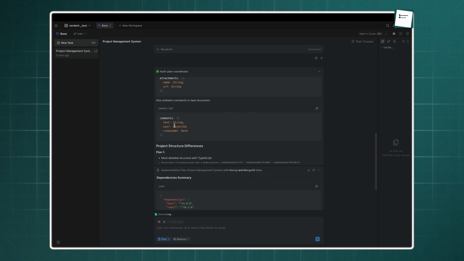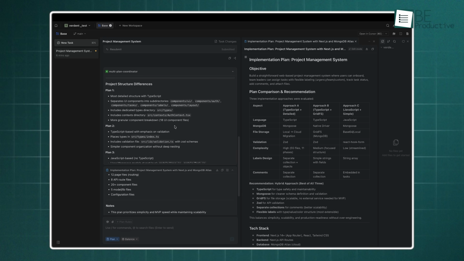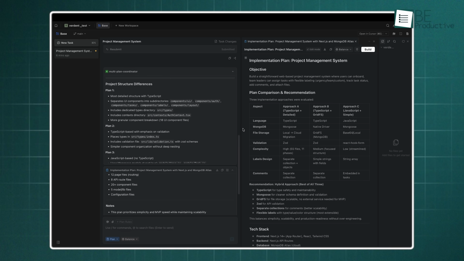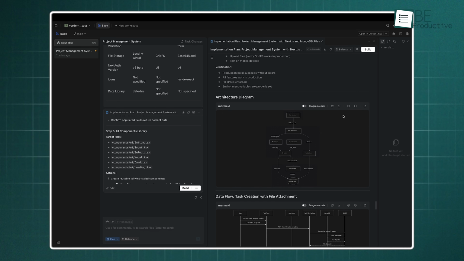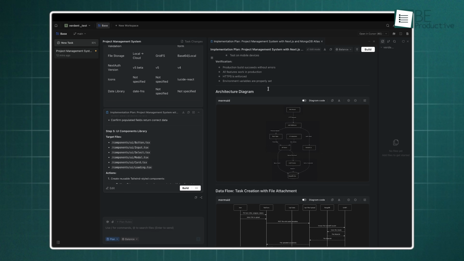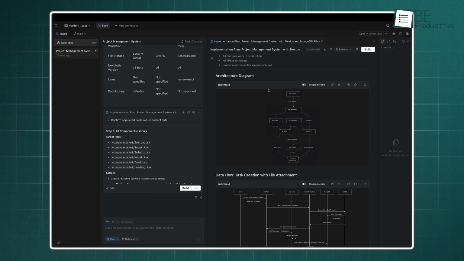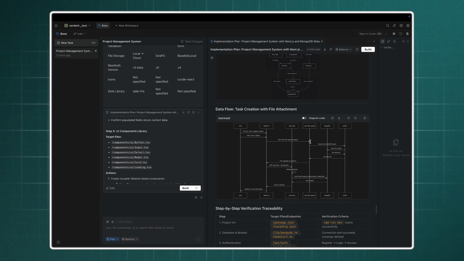Okay, so moving to the next phase, let's see what's coming. We all know that looking at a massive wall of text can be exhausting, and it makes it very hard to follow complex logic. To solve this, Verdent uses a canvas to turn those discussions into visual diagrams that you can understand at a single glance. It creates flowcharts for things like how a user logs in or how data moves through the system. It builds sequence diagrams to show the order of API calls and architecture diagrams to show how different modules depend on each other.